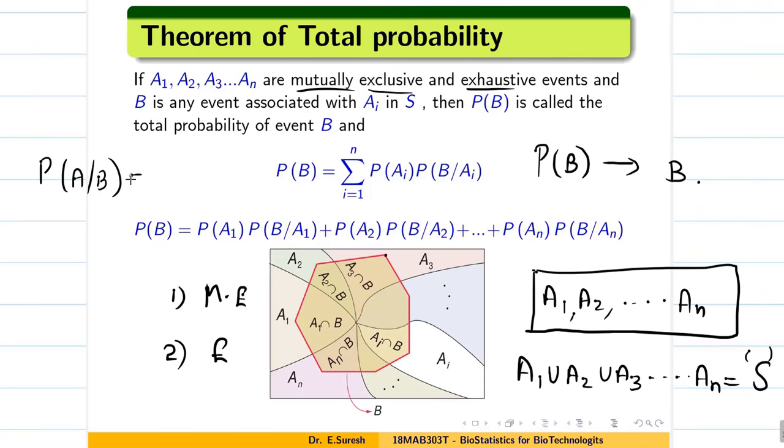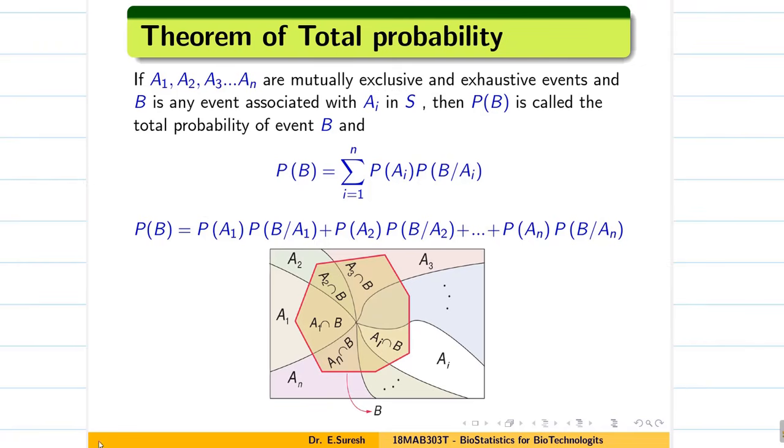P of A bar B is equal to A intersection B divided by probability of B. Since B is an event associated with these events, B is associated with A1. So probability of A1 intersection B, using conditional probability, we will get probability of A1 into probability of B bar A1.